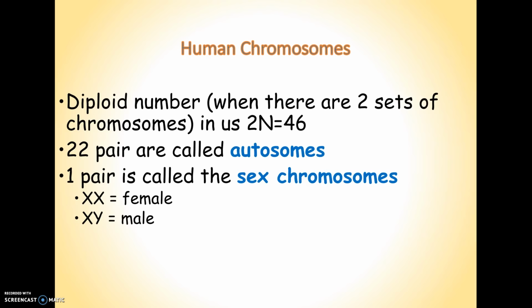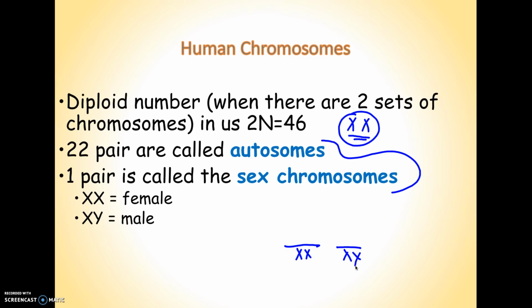So again, the diploid number is what we call it when every chromosome has a partner. That is the diploid number, or 46 in us. Again, not talking about the two sides of an X. We're talking about two separate X's. 22 of them are called autosomes. And that last pair, the 23rd pair, was either XX or XY in the karyotype, if you remember. That is called the sex chromosomes.